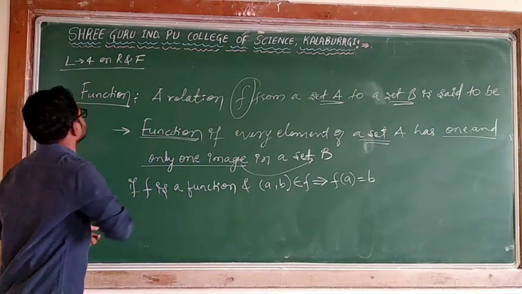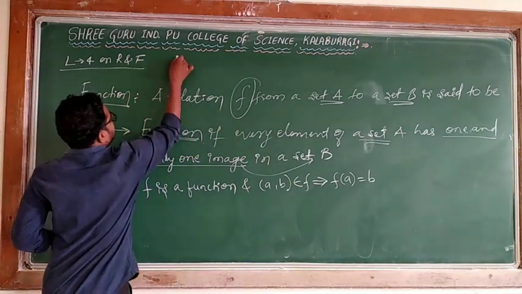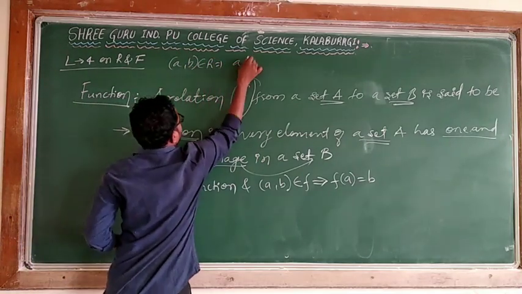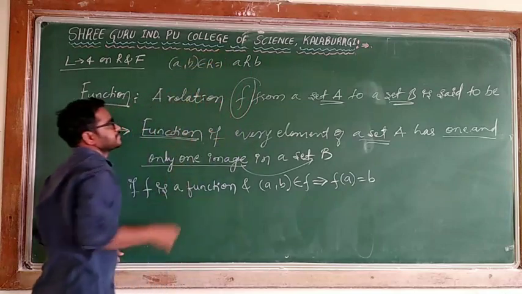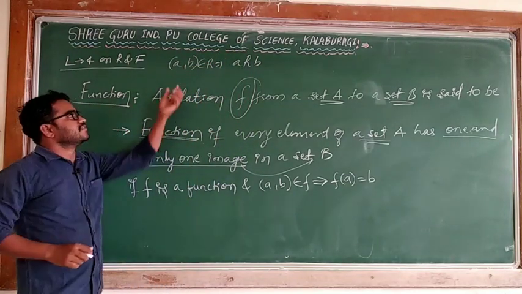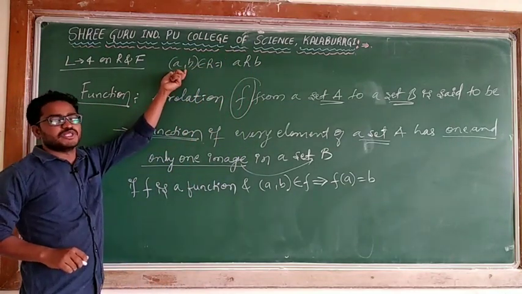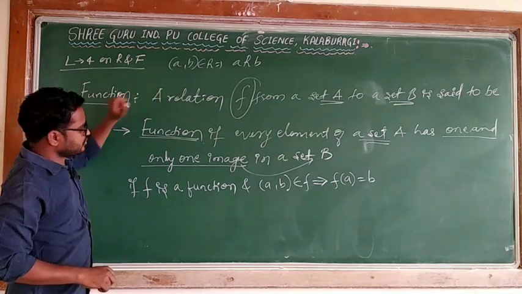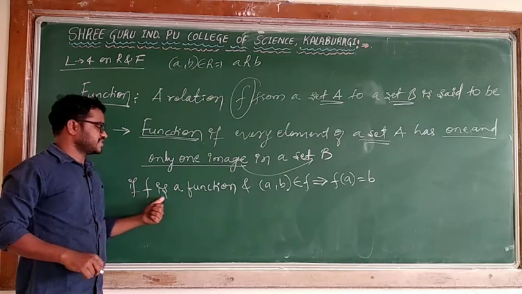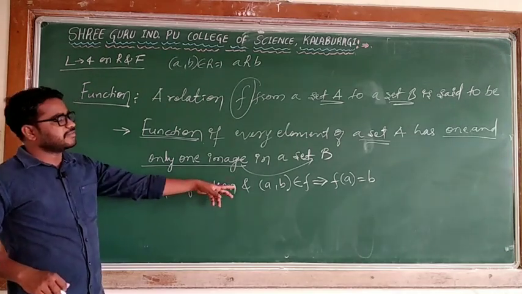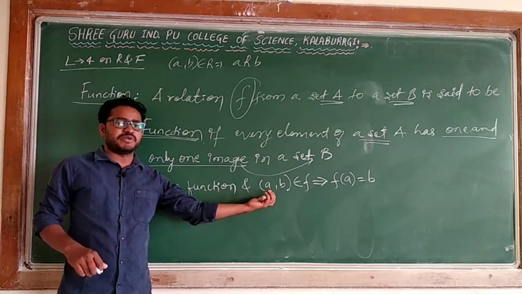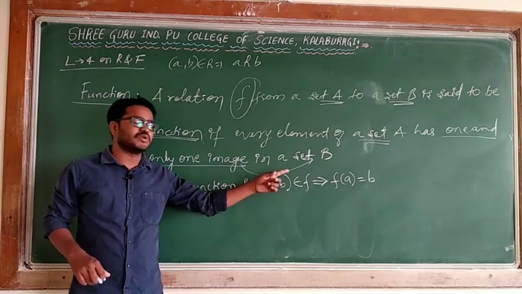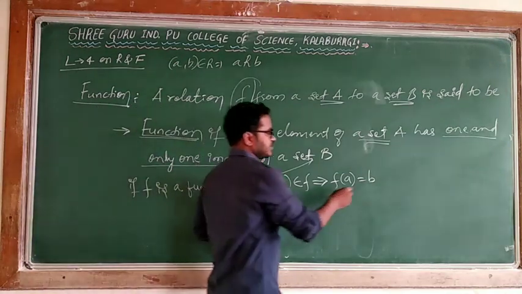In the case of relation, if (a, b) belongs to R, it implies that a is related to b, meaning we have some relation between these two elements of the ordered pair. But here, if f is a function and the ordered pair (a, b) belongs to f, then f(a) = b.